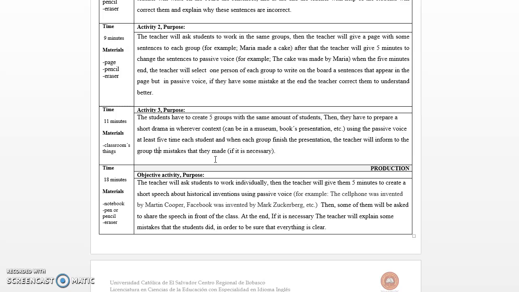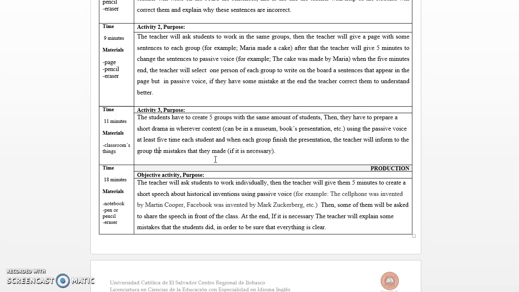So in the last stage, that is the production. In the production, we are going to achieve our goal. We are going to develop our objective. The time is 18 minutes. Materials: notebook, pen or pencil, and eraser. The teacher will ask the students to work individually. Then the teacher will give them 5 minutes to create a short speech about a historical invention using passive voice.